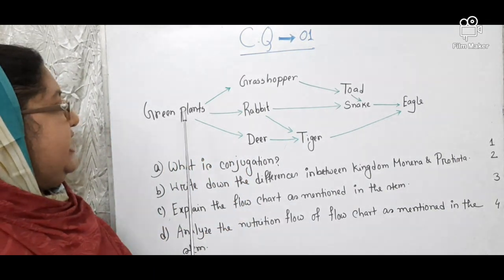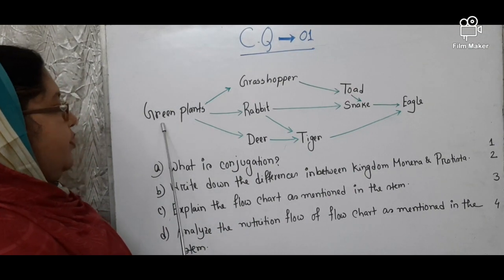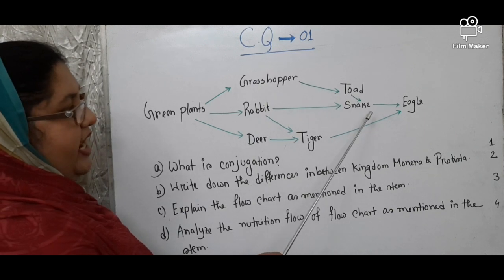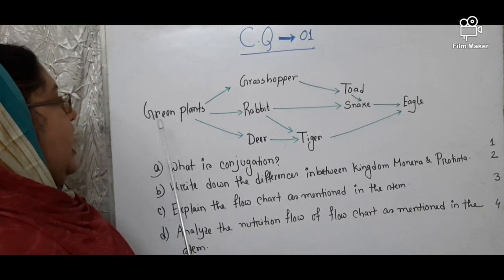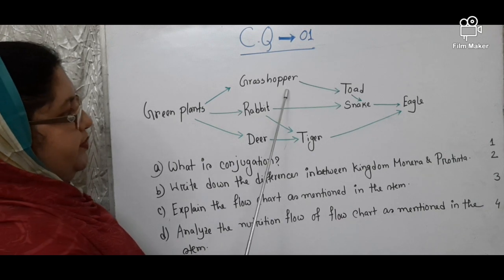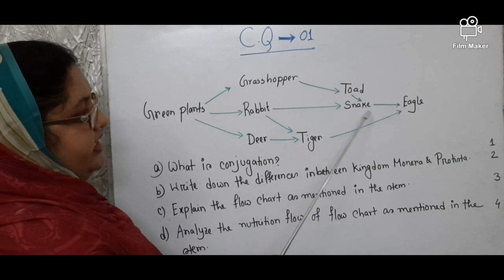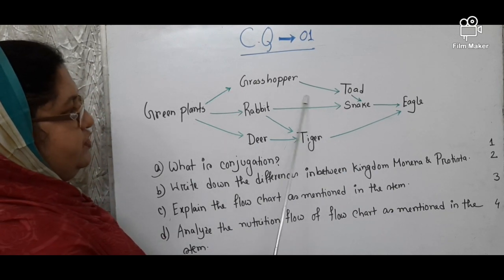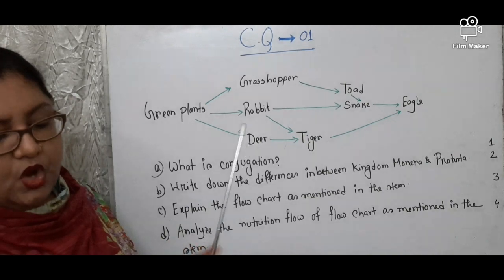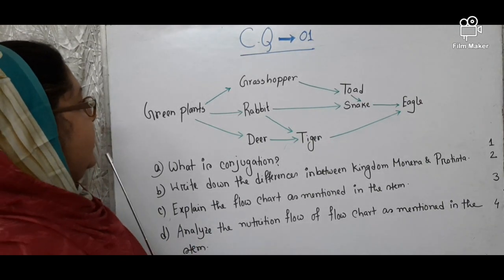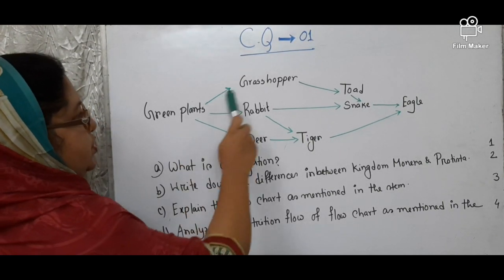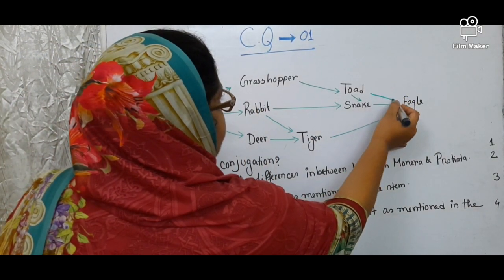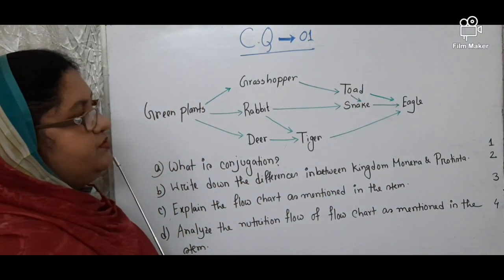Then you will write in this way, number one, green plants, arrow, grasshopper, arrow, toad, arrow, eagle, or green plant, grasshopper, toad, snake, then eagle. From this line, or say with this food chain, you will get two types of food chain. One starts directly from the green plants to grasshopper to toad, and it may be directly consumed by the eagle.